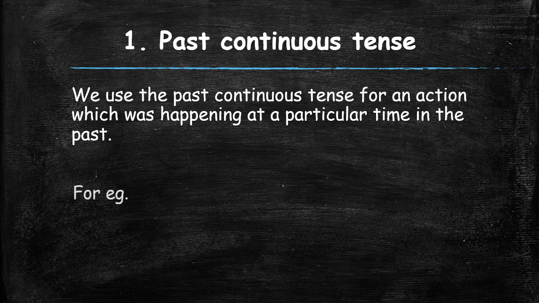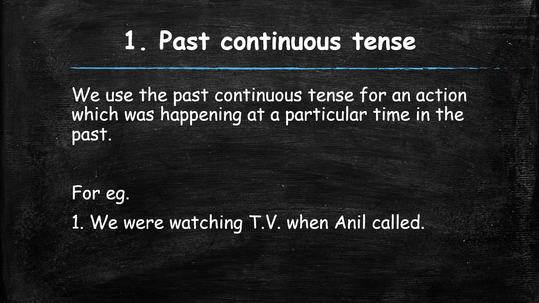For example, first sentence, we were watching TV when Anil called. Now, in this sentence, the verb is watching because it is an action that is being done. Now, were watching.